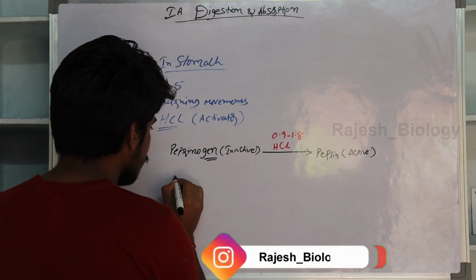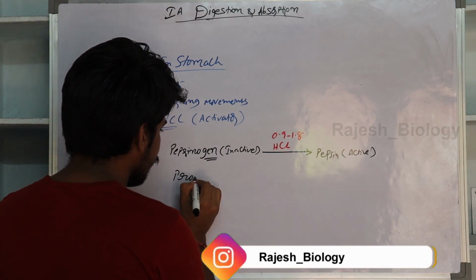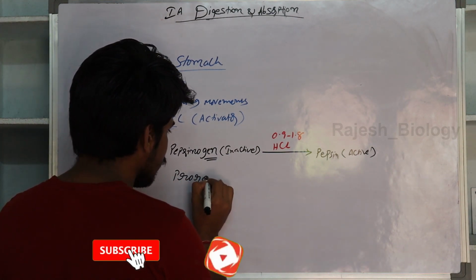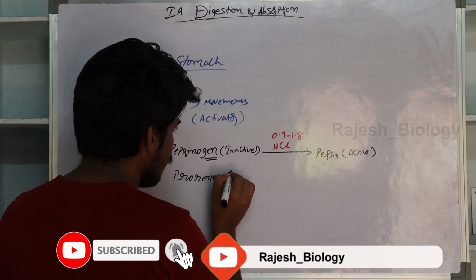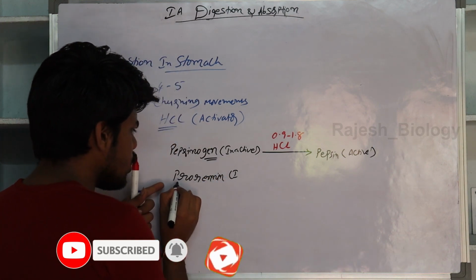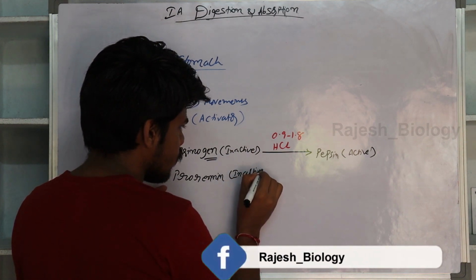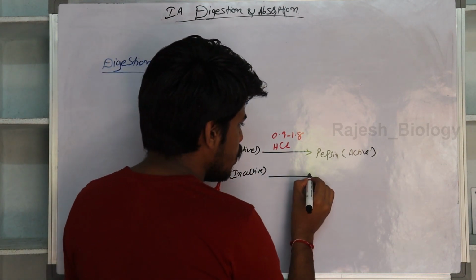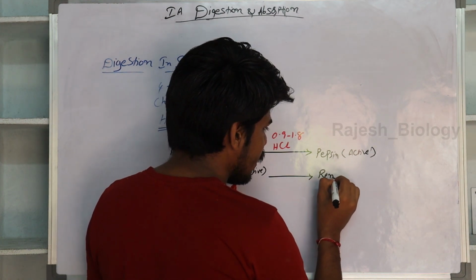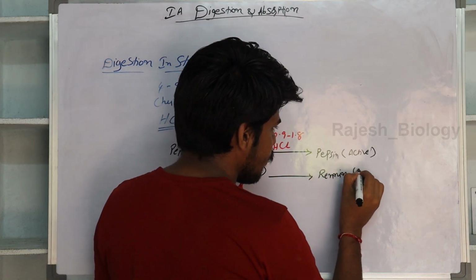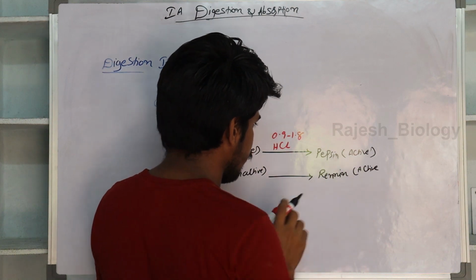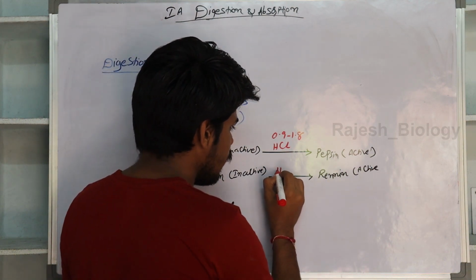And the other enzyme, prorenin, is the inactive form; 'pro' also indicates its inactive form, converted into active renin in the presence of HCl.